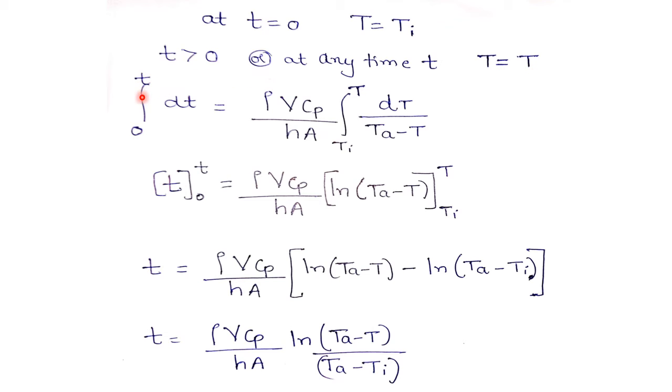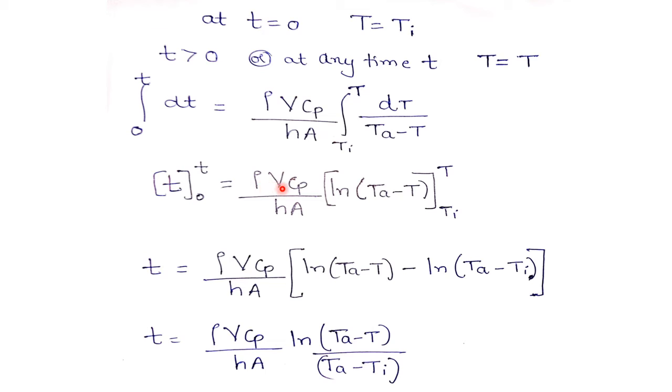Now if I integrate equation 1 with the limits 0 to t, that means from time t equal to 0 to any time t, the integration of dT equals, so all these terms are constants, I have taken outside. So integration from Ti to T, that is from t equal to 0 to t, at t equal to 0 the temperature is Ti, at any time t the temperature of the body is T only. So dT divided by Ta minus T. If I integrate this dt, it will be t only with the limits 0 to t.